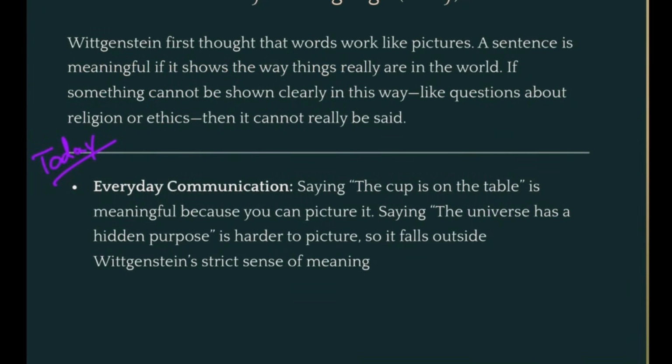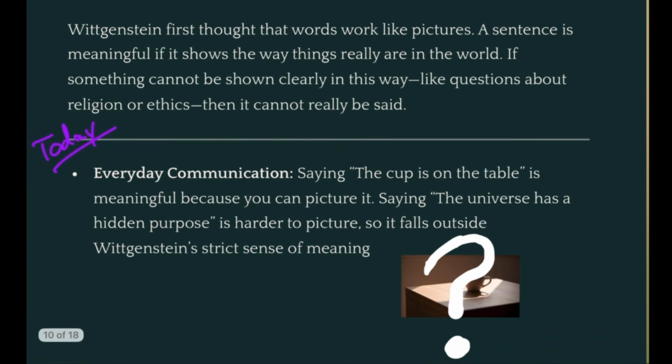And so today we can see this when we're talking with each other. When we say the cup is on the table, this is something that we can see in the universe. This is something we can picture in our minds. It has a place. But if you say the universe has a hidden purpose, then it's not only harder to picture, but it's almost impossible. So this falls outside of what Wittgenstein would call the strict sense of meaning. So saying that the universe has a hidden purpose has no meaning. It doesn't mean anything. The cup is on the table, however, has exact meaning. And so he says those are the things we should focus on.